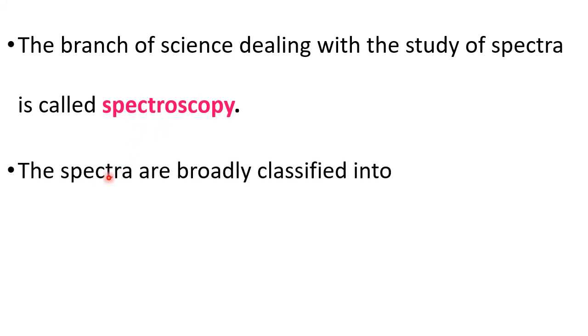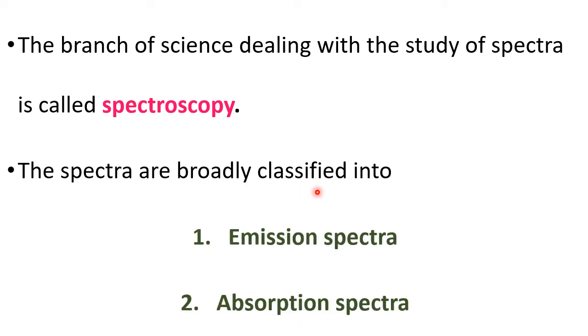For 11th class, the atomic spectrum. Spectra is the plural form of spectrum. The spectra are broadly classified into two categories: one is emission spectra and the other is absorption spectra. The meaning is in the title itself. Emission will emit a certain kind of radiation. Absorption will absorb a certain kind of radiation. Emission or absorption depends upon the nature of the element or molecule, how the electrons are arranged. Accordingly, it will emit, accordingly, it will absorb. So they are called emission and absorption spectra.